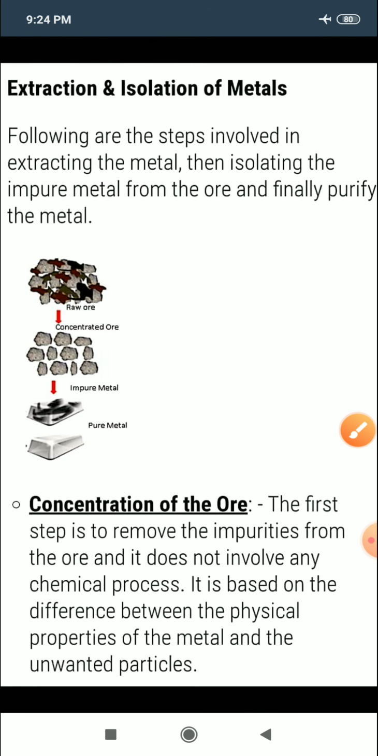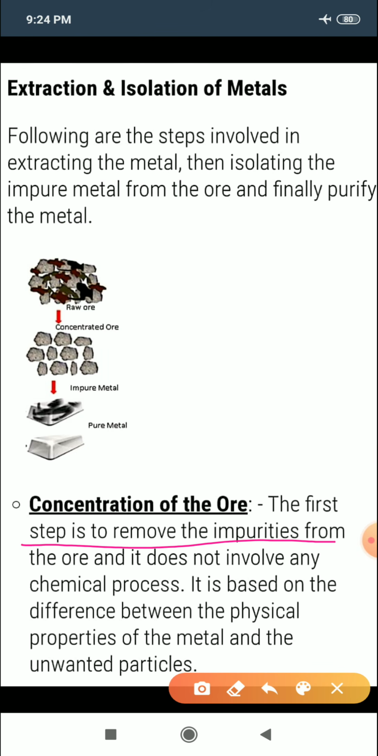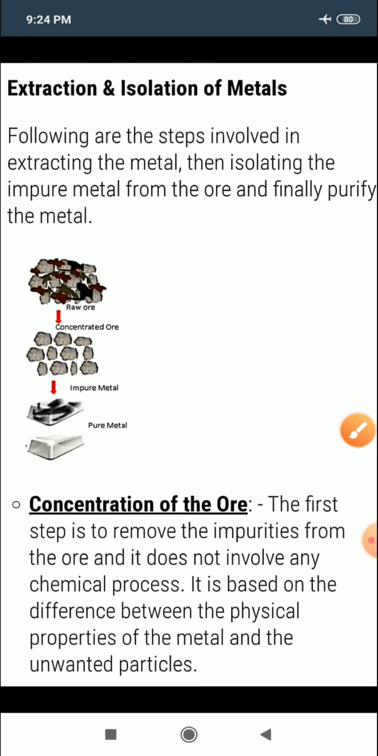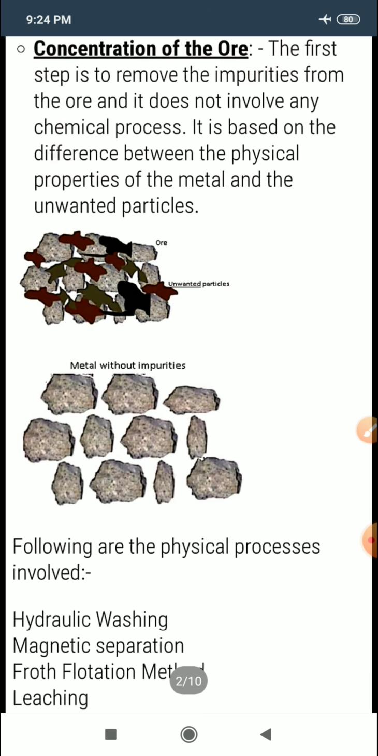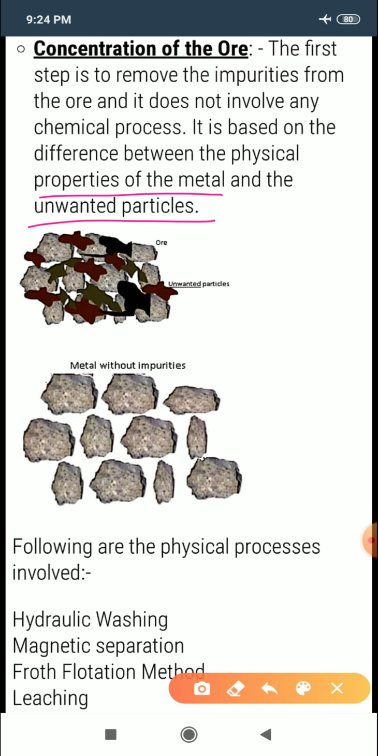So concentration of ore is the very first step. In this concentration of ore, the first step is to remove the impurities from the ore, and it generally does not involve any chemical process. It is based on the difference between the physical properties of the metal and the impurities or unwanted particles. So this is all about metal and the unwanted impurities.